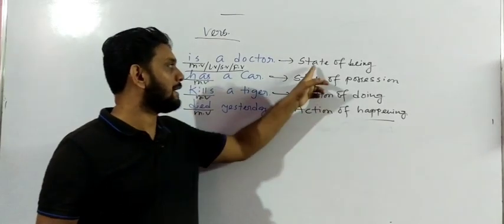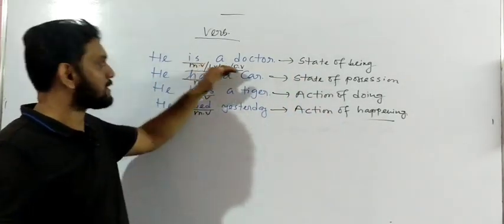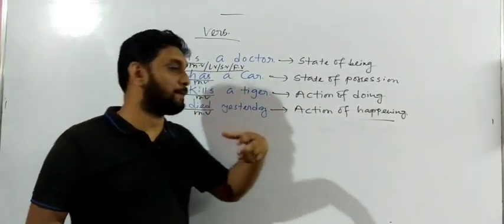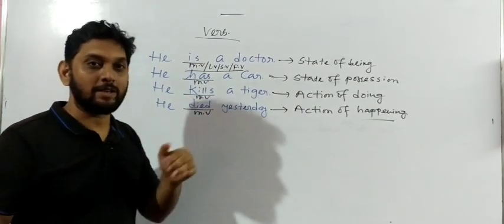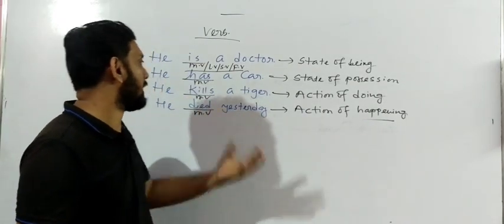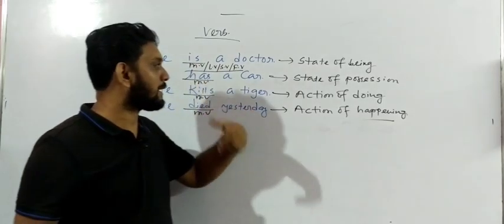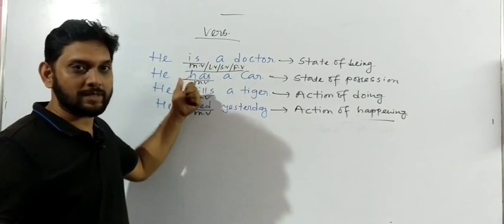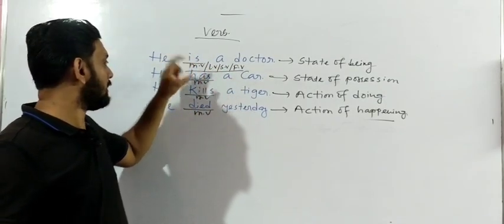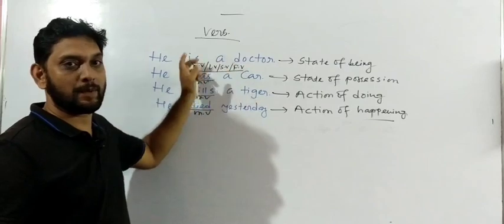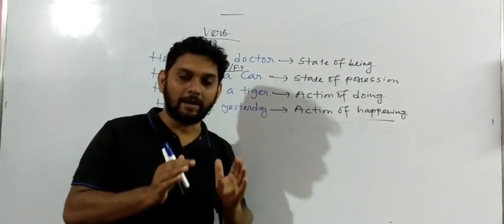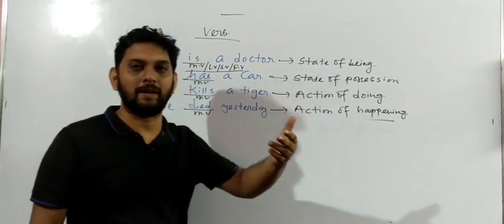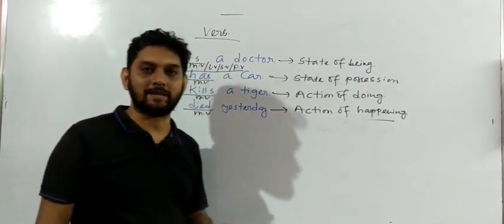That is the reason we have written what? State. State means it's just a statement. It's one statement. Yes or no? He is a doctor. Here the verb does not denote any sort of action, does not perform any action. So it's a simple statement. And what kind of statement? It is state of being. Being means it always shows the identity of the subject. What is the identity of this subject over here? Subject is a doctor. Got my point? This kind of sentence we can denote as a state of being. State of being is simple, we just need to understand the identity of this subject.